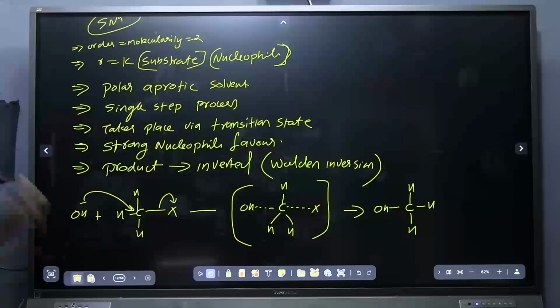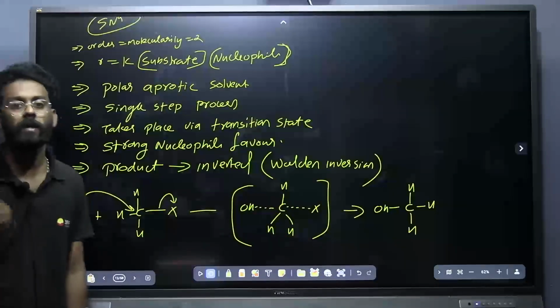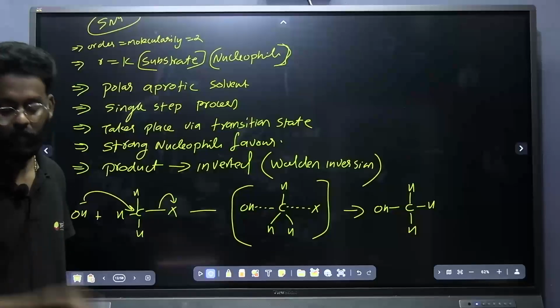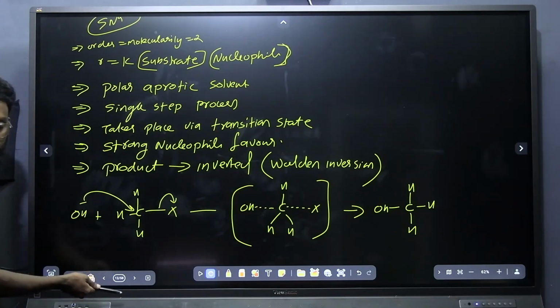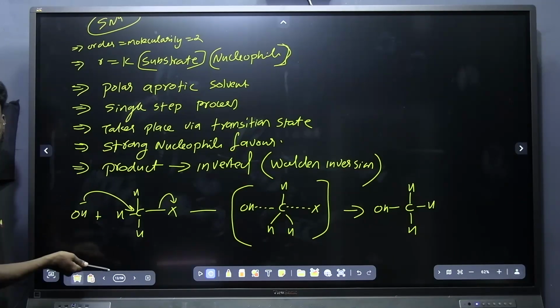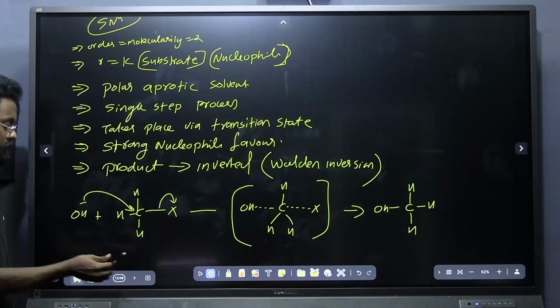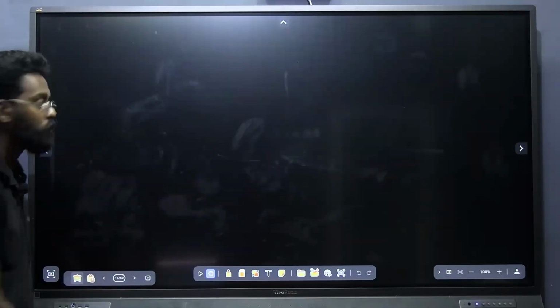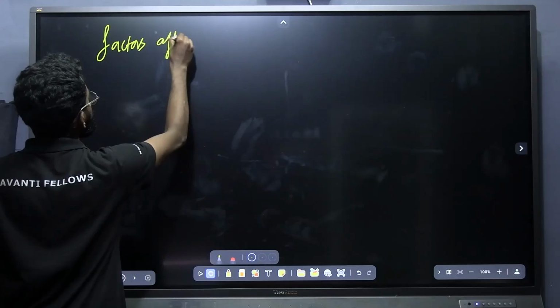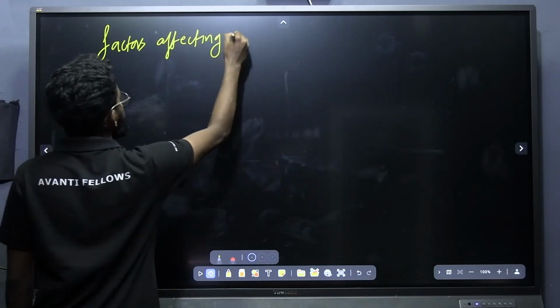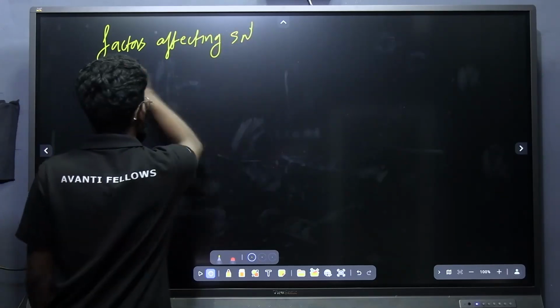Now we can go into the factors affecting the SN2 mechanism as well as the SN1 mechanism, in detail. Shall I move, students? Have you taken the note of it? Yes. First we can move into the factors affecting the SN1 mechanism.